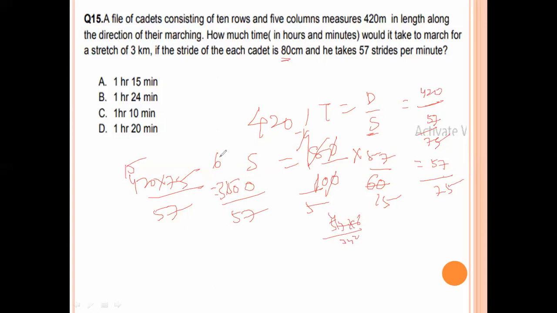So approximately we get the value 1 hour. First we find it in terms of minutes. 57 times 5 is 285, and so on.